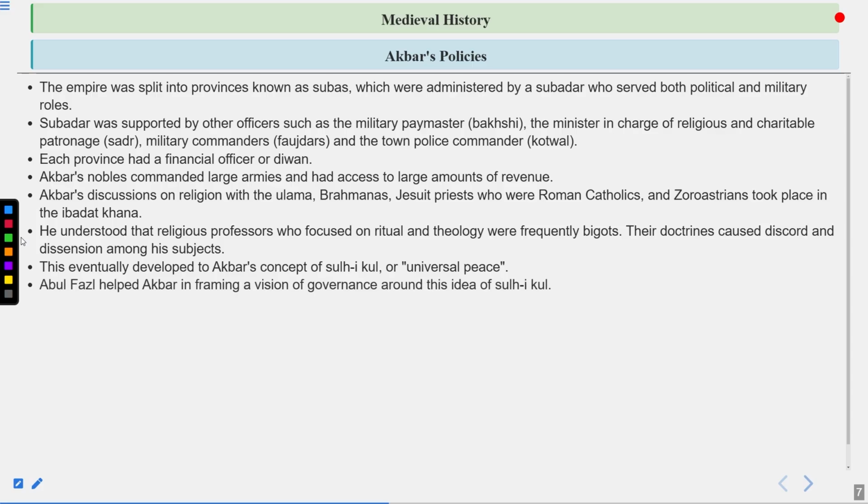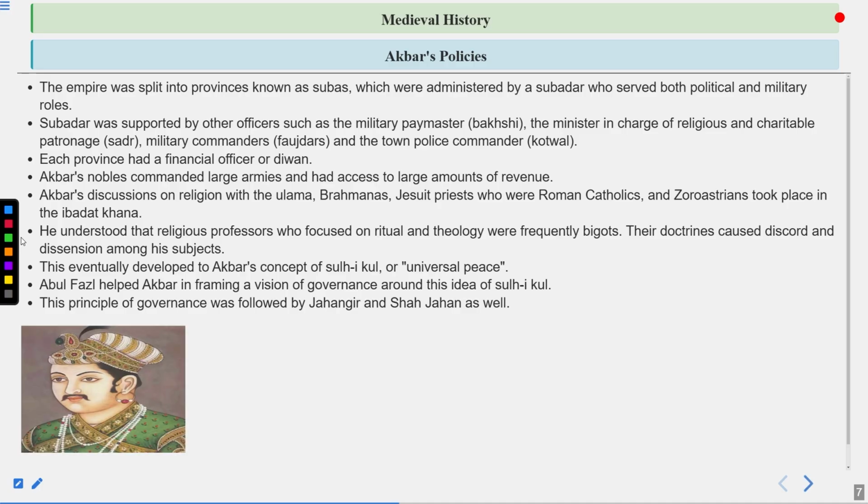Abul Fazl helped Akbar in framing a vision of governance around this idea of Sulh-i-Kul. Abul Fazl also helped him in particularly creating how we can create this Sulh-i-Kul in our country. This principle of governance was followed by Jahangir and Shah Jahan as well.